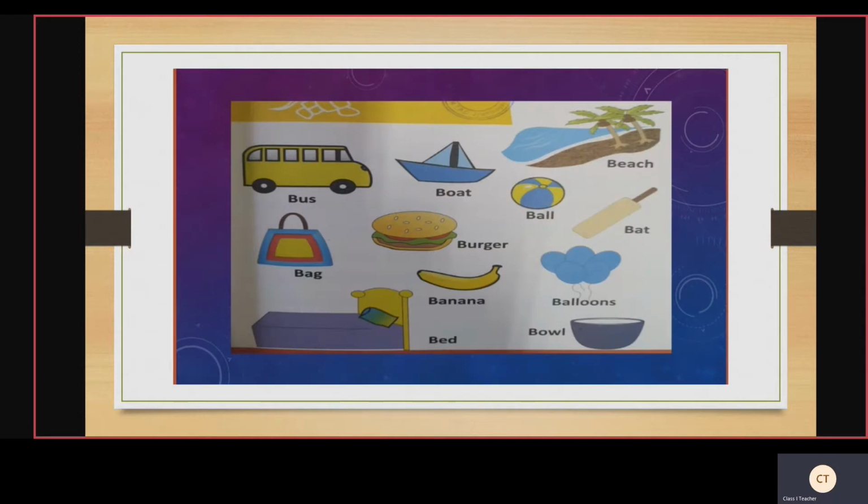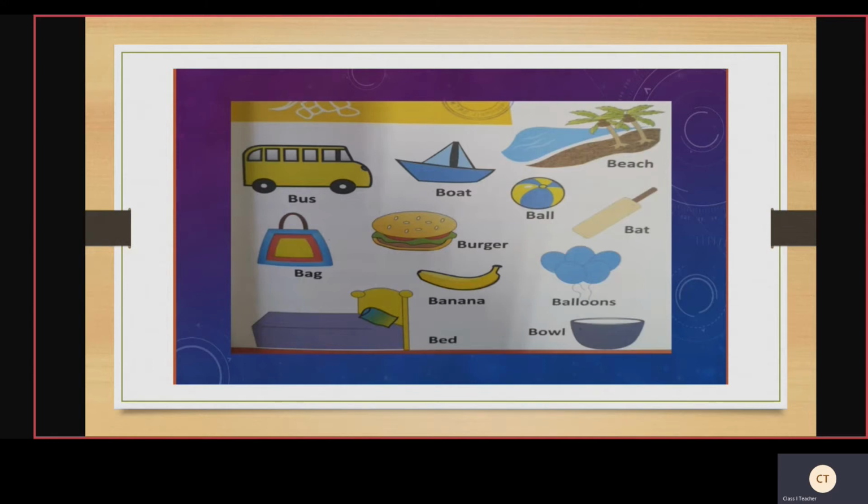You can see this page. What is this about? The first picture tells you that it is bus, then boat, then beach, bag, burger, ball, bat, banana, balloons, bed, bowl.